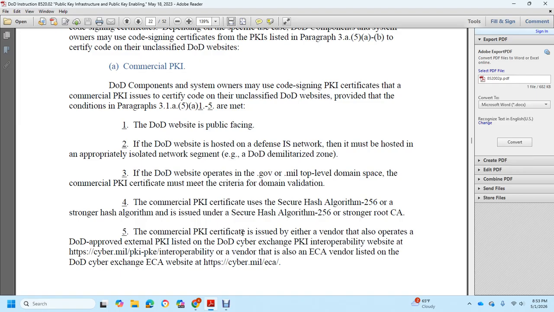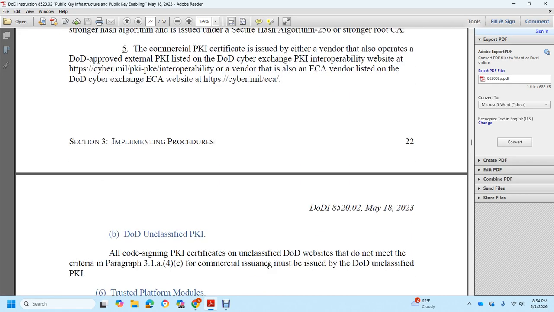The commercial public key infrastructure certificate must be issued by either a vendor or an operative of the Department of Defense approved external public key infrastructure listed on the DoD Cyber Exchange public key interoperability website, with the public key enabling interoperability, or by a vendor that is also an external certificate authority vendor listed on the DoD Cyber Exchange external certificate authority website.